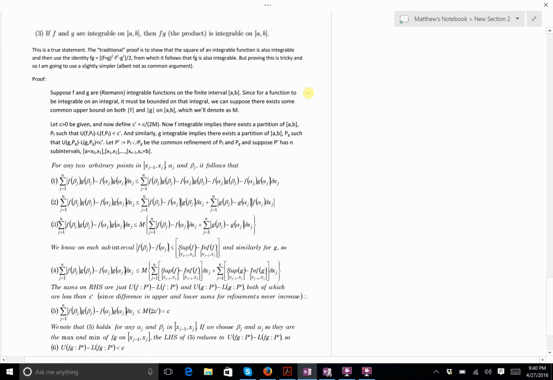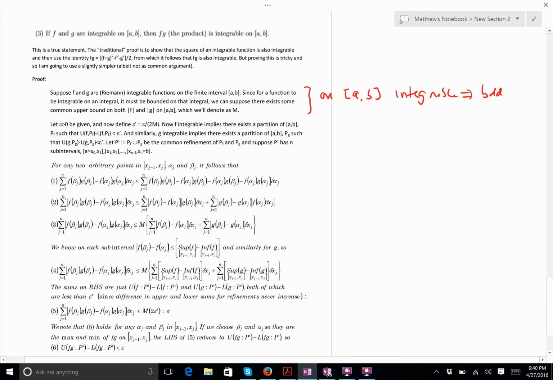Your book actually says that boundedness has to be part of the definition of an integrable function. But it is true, and I don't think your professor wants you to show this, that on a closed bounded interval, you have to be bounded to be integrable. So in other words, integrable implies that you have to be bounded.